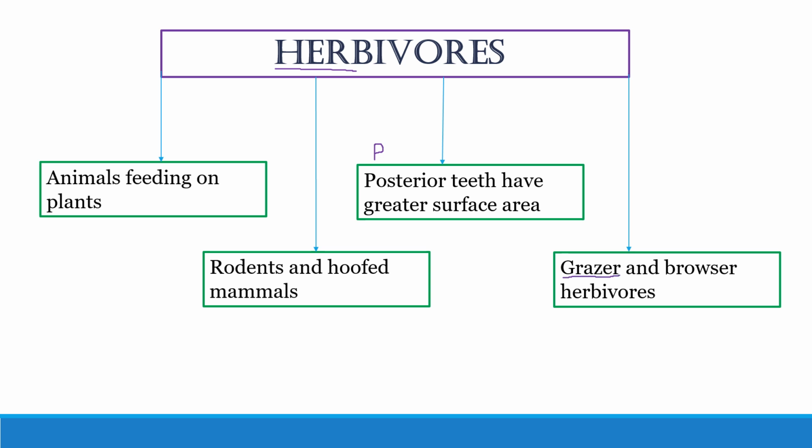In herbivores, they are the grazers and the browsers. Grazers are basically those animals such as buffaloes that attain food from small grass. So they use small grass for their nutrition. Browsers, such as the giraffe, feed on leaves that are slightly harder than the grass. So this is the basic difference between these two types of herbivore animals.